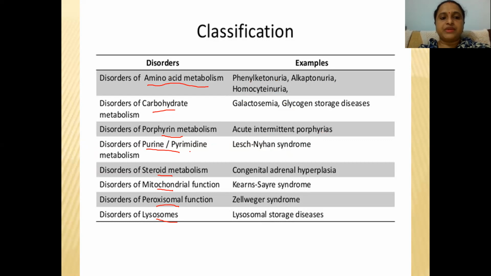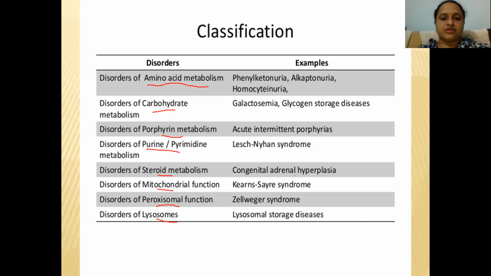In purine and pyrimidine metabolism, it leads to Lesch-Nyhan syndrome. Steroid metabolism leads to congenital adrenal hyperplasia. In mitochondrial dysfunction, it leads to Kearns-Sayre syndrome. In peroxisomal dysfunction, it leads to Zellweger syndrome. In lysosomal disorder, it leads to lysosomal storage diseases. This is a group of diseases, lysosomal storage diseases or glycogen storage diseases.